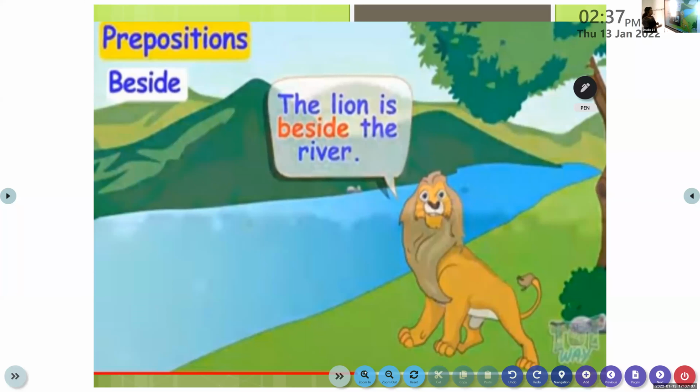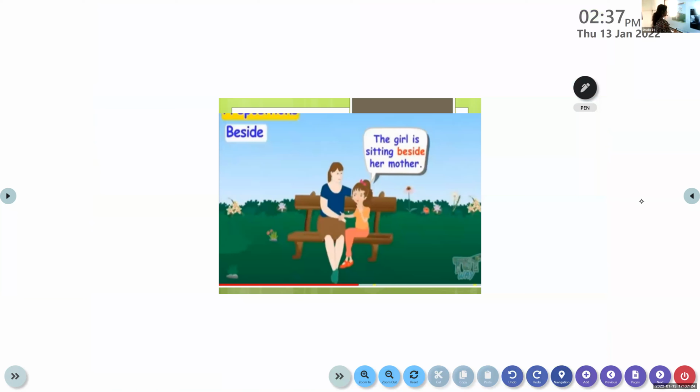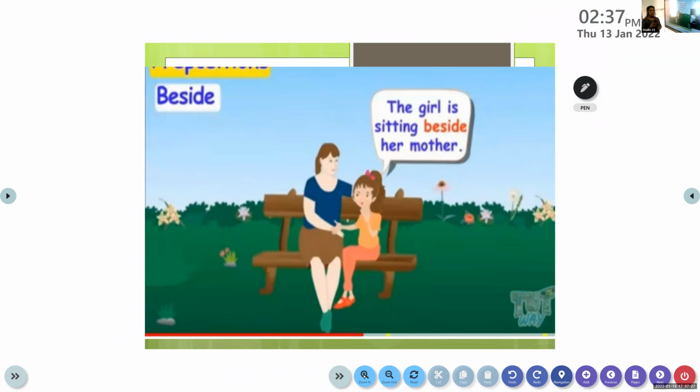All of you please listen. Unless you listen, we can't do this. Listen very, very carefully. Beside and near have almost the same meaning. Beside means very close to. That's what I'm showing this picture for. When you sit in a classroom beside your friend, we use the preposition beside. I sit beside Prithvi. Shankar sits beside Prithvi. That is very close to.